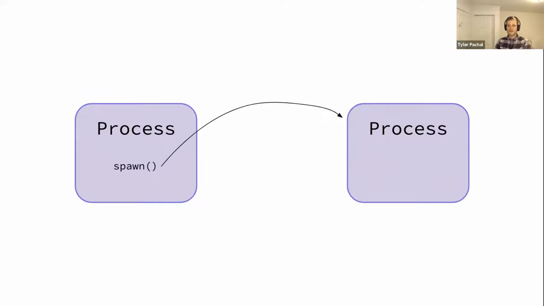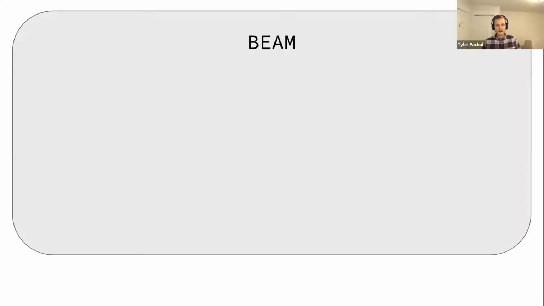The cool thing about these processes, and one thing that leads to really good error handling and high availability, is that they are completely independent from each other. Processes can monitor each other, and they can be linked to each other in some ways, but really they're operating completely independently. They are, in fact, so independent that they each have their own memory. They each have their own heap and their own stack, and they're even garbage collected independently, which lets you do some pretty cool things if you organize your code in such a way to take advantage of that.